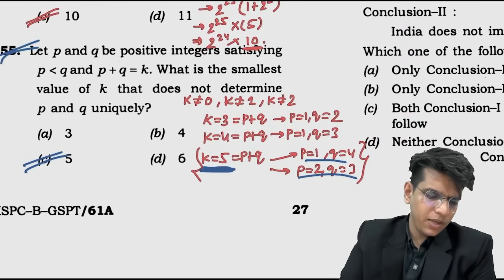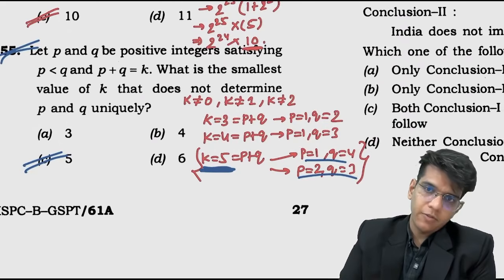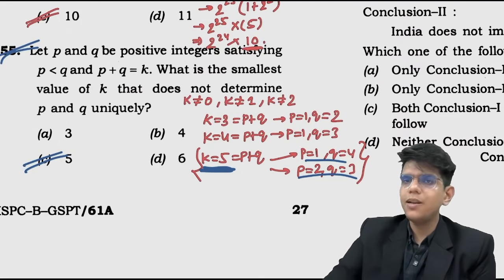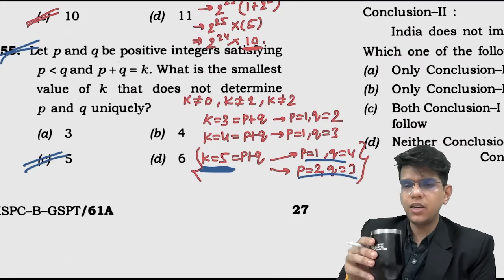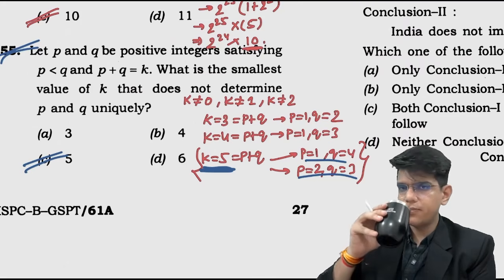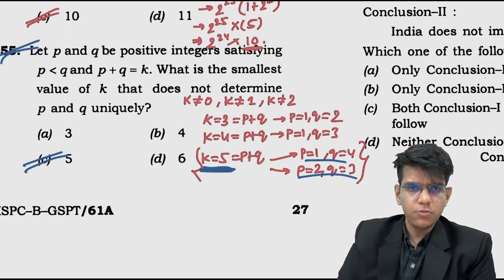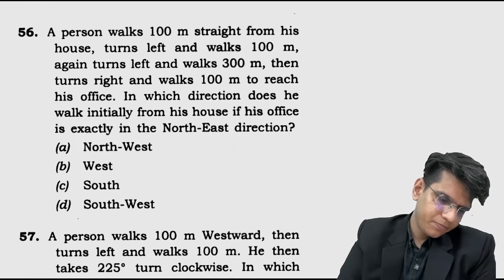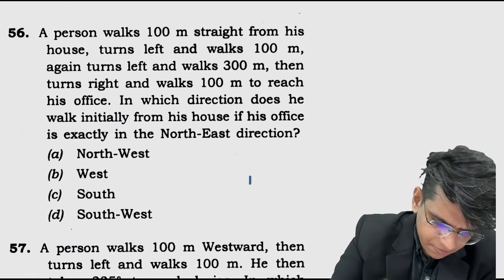So the answer will be option C. Option C, 5. Okay, for 5 we can't identify P and Q uniquely. Uniquely means we only have to find P and Q as a single unit. एक ही आंसर आना चाहिए, उसके मल्टीपल आंसर पॉसिबल नहीं हैं. Here it is possible जो हम सॉल्व कर रहे हैं. ओके, चलो लेट्स सी. चलो यहाँ पे हाउस ले लो.